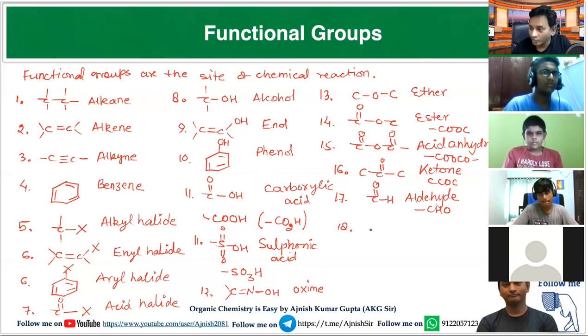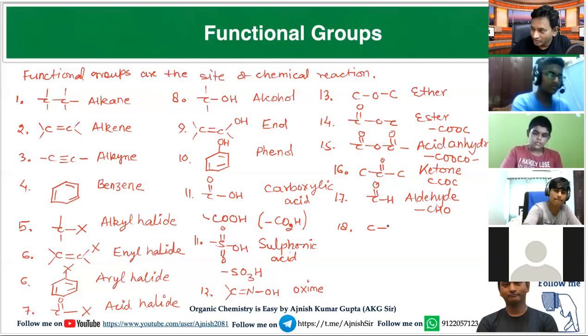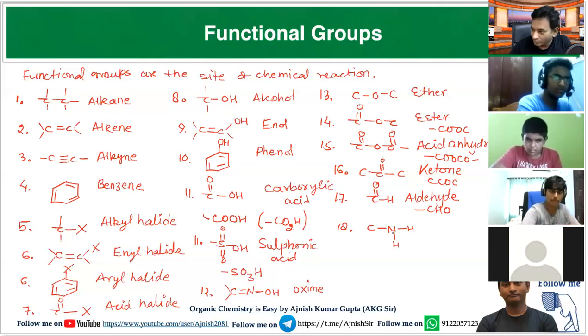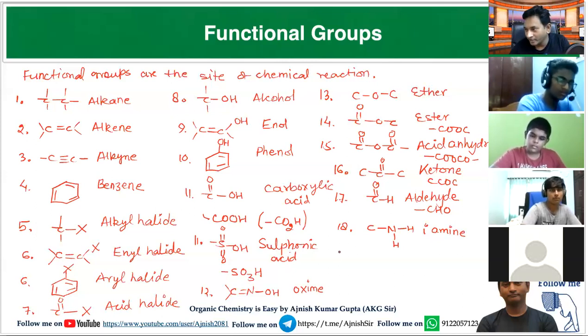Now comes to nitrogen containing compounds. If one side of nitrogen is connected with carbon and two sides are connected with hydrogen, this is called as primary amine, or 1 degree amine.